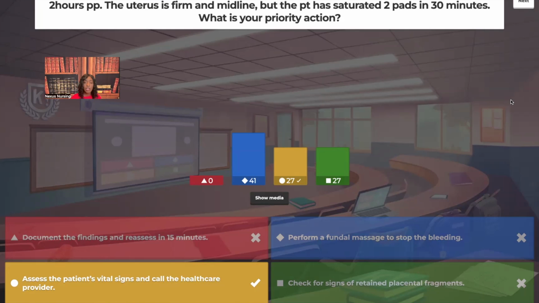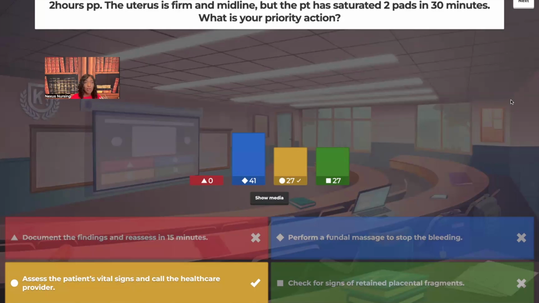So you're not going to document the findings and reassess the patient in 15 minutes. If you chose that, I'm happy nobody chose it, because you understood something was wrong. So nobody chose that. Good job. And the other option, check for signs of retained placental fragments. Yes, retained placental fragments can be a cause of bleeding. Absolutely. But that's not the first thing you're going to do.